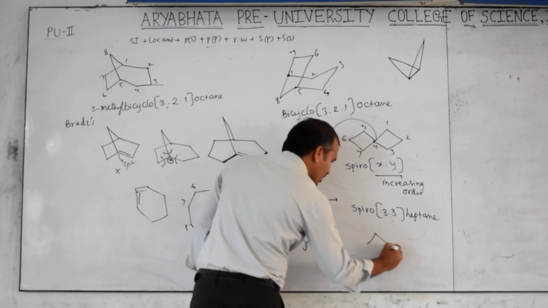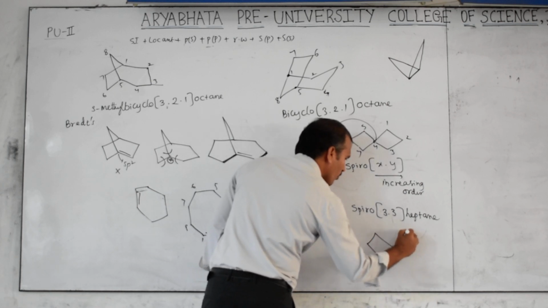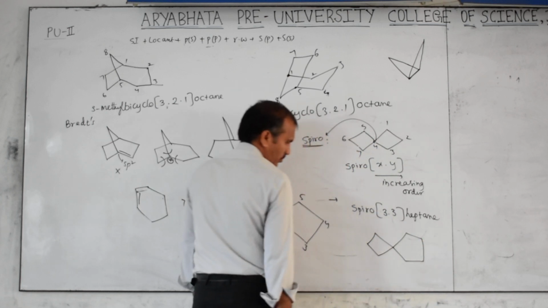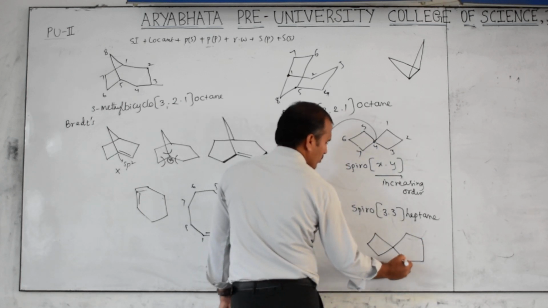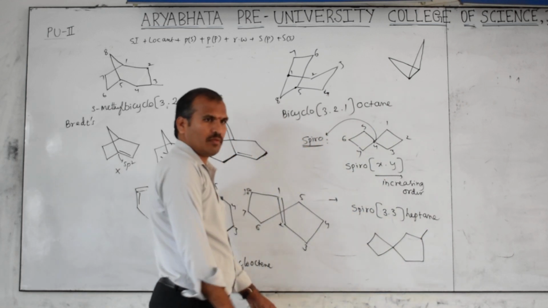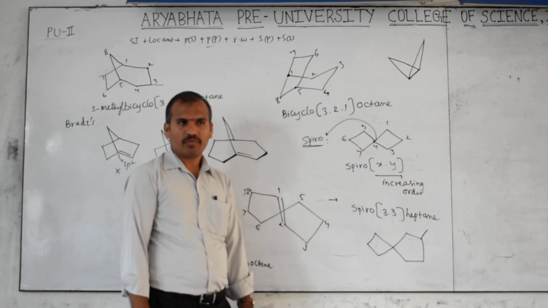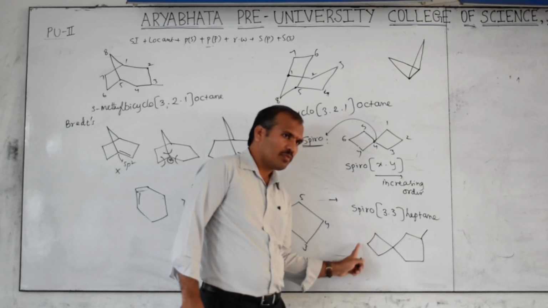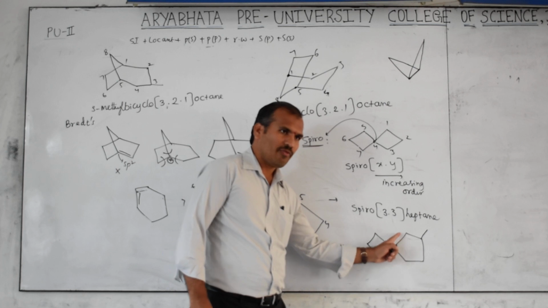Now one more example. Like this here. Come on. This is a spiroatom. This is how many member ring? 4. This is how many member ring? 5.